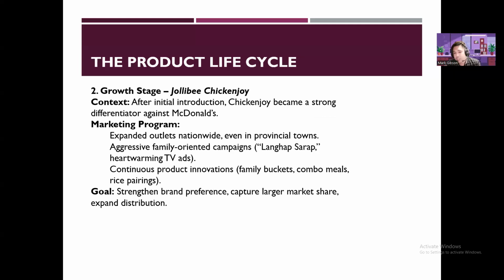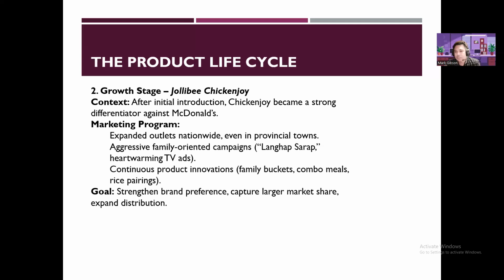Growth stage. So ito, let's talk about Jollibee again. No? So after initial introduction, Jollibee Chicken Joy became a strong differentiator against McDonald's. So some of the marketing programs that they have introduced expanded outlets nationwide, even in provincial towns.